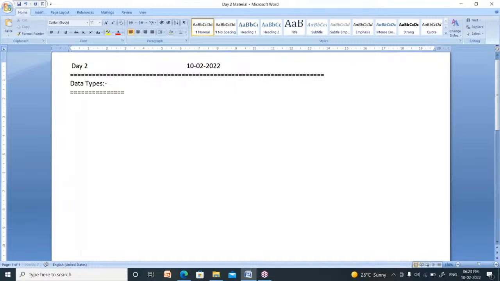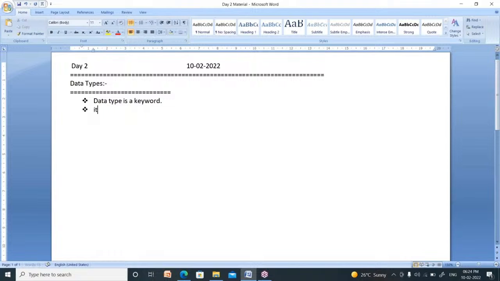Now, C language supports four types of data types. First of all, what is the data type? Read this in reverse order. Type of data. Data type is nothing but type of data. See, every data type is a keyword in C language. So, data type is a keyword. Keyword in the sense reserved word. A word which was already defined inside the C language is called as keyword. Data type is a keyword.